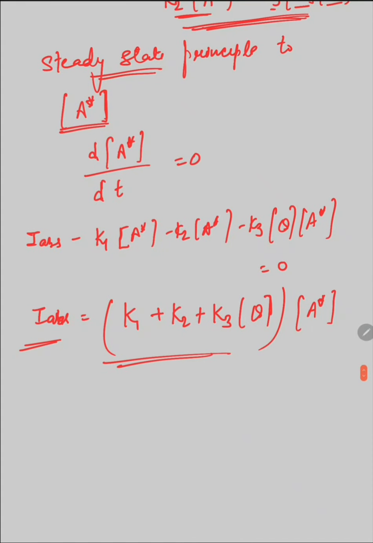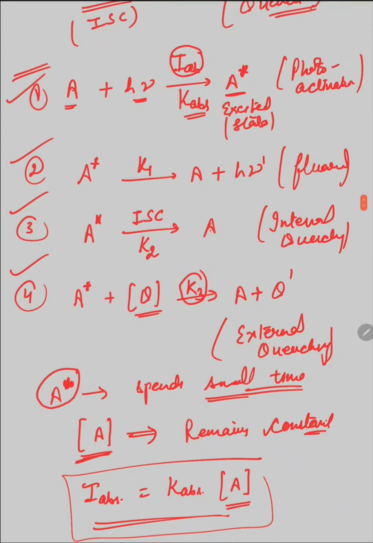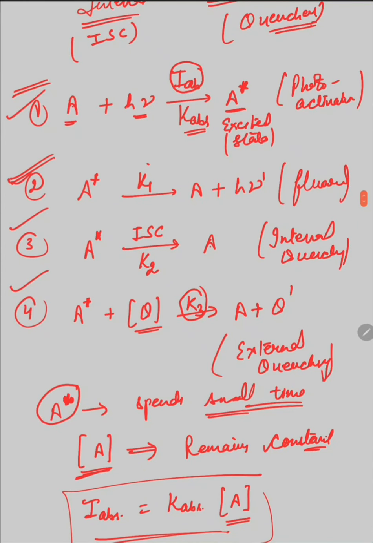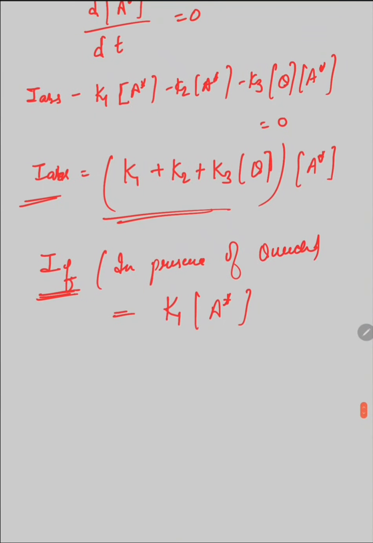Now the intensity of fluorescence in the presence of quencher is given by the second equation, which is K1 into A star concentration. This is the rate of the second reaction.